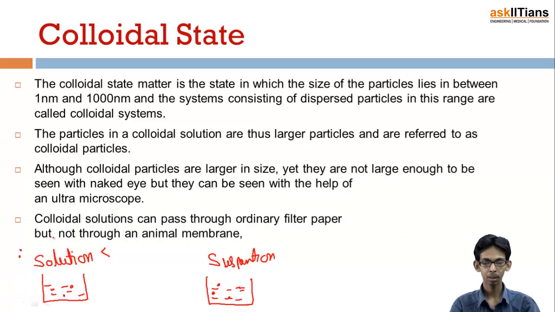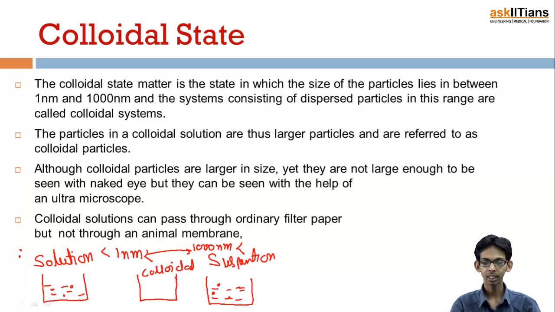While in case of suspension the particles are very large and easily visible to the eyes, and they are even larger than 1000 nanometers. Suspension particles are larger than 1000 nanometers, and in between these two, from 1 nanometer to 1000 nanometers, there lies another state which is known as the colloidal state.